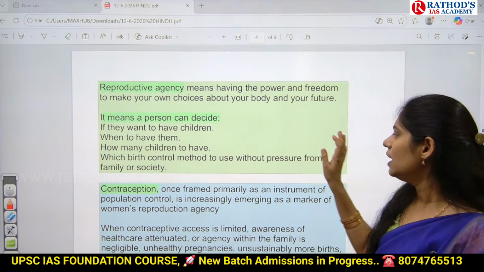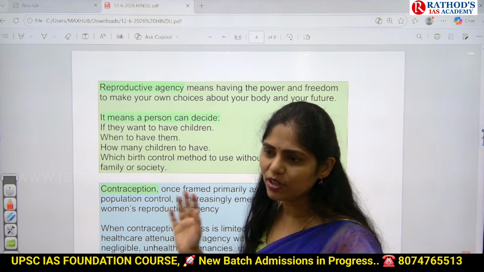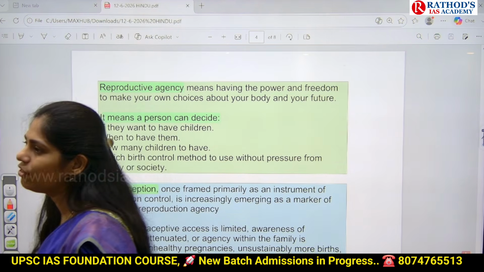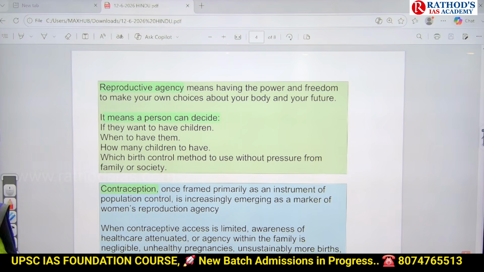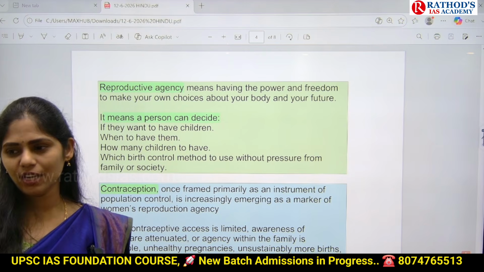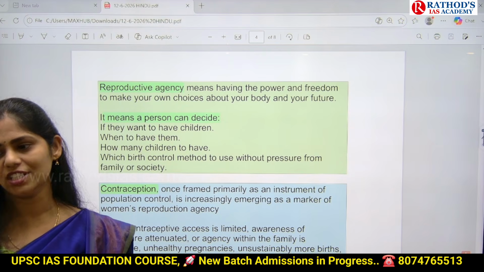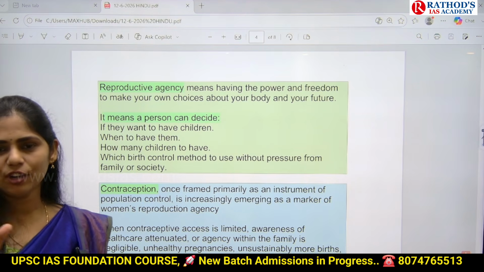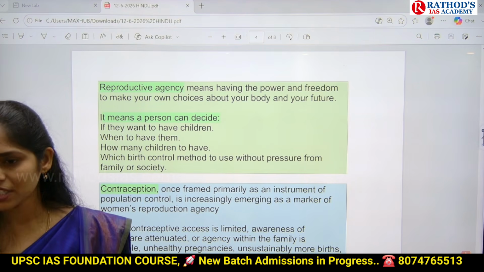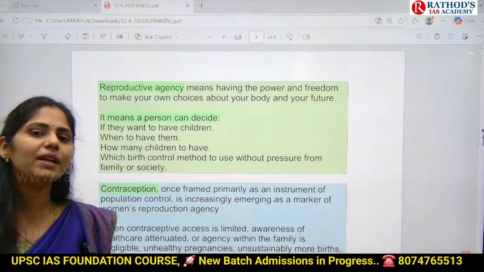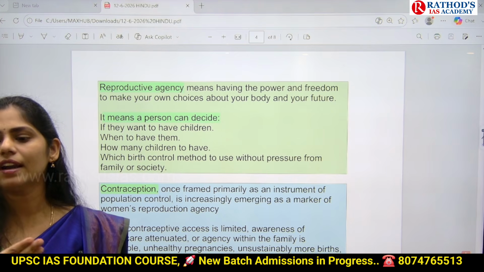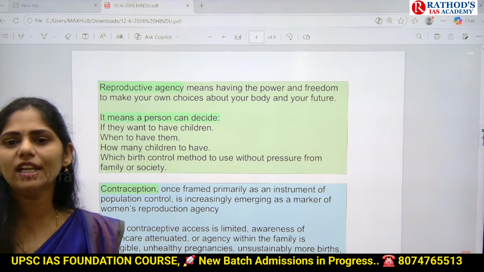And next one is, if they want to use any contraceptive, now women will be deciding which kind of contraceptive she can use. So all these are the examples to say what exactly reproductive agency is. Are you understanding? Reproductive agency is nothing but we are empowering the woman, and women will be taking the decisions on her reproduction, her bodily autonomy.